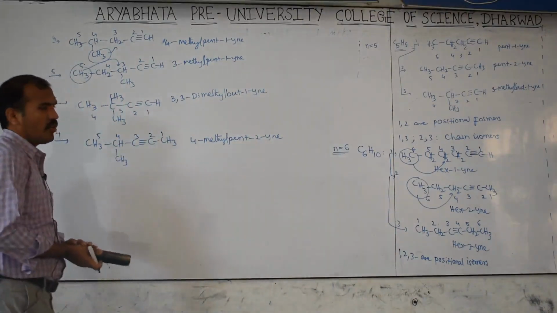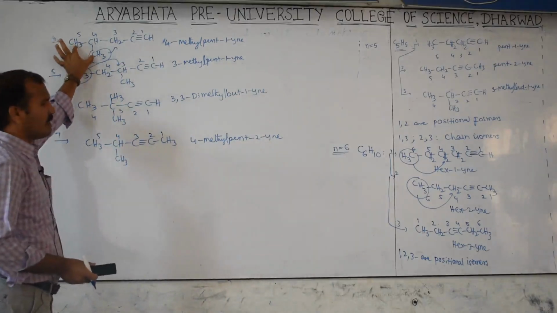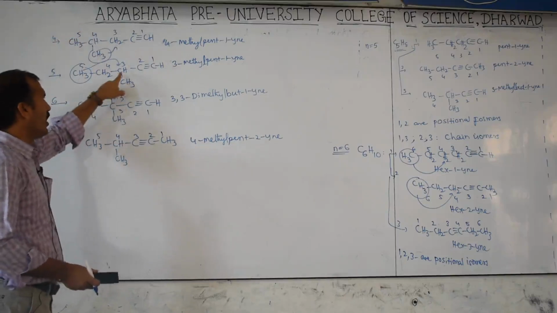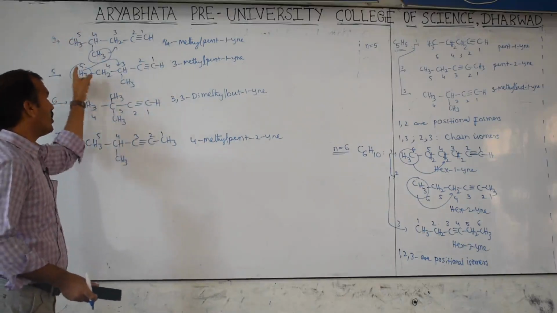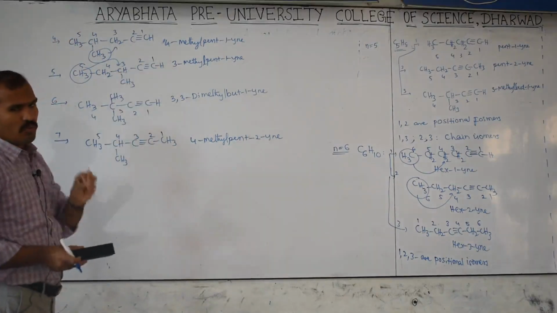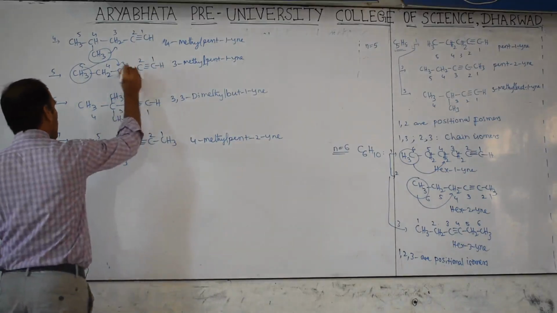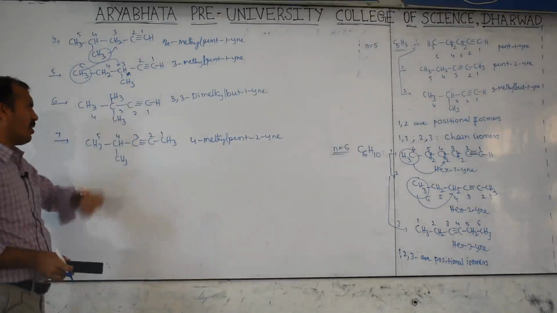Now you can find out the chiral carbon here. Where is the chiral carbon? Here CH3 is the same. Therefore it is not chiral. This is achiral. Here CH3 is there. This is one group, and this is one group. This ethyl, this methyl, this is another triple bonded, here H. Then here 4 groups are different. Therefore, this carbon is chiral. A star mark given means that is chiral. Here all are the same, no chiral.